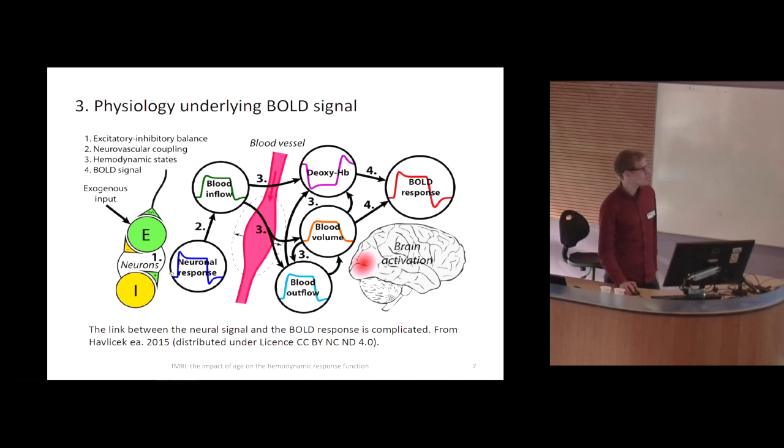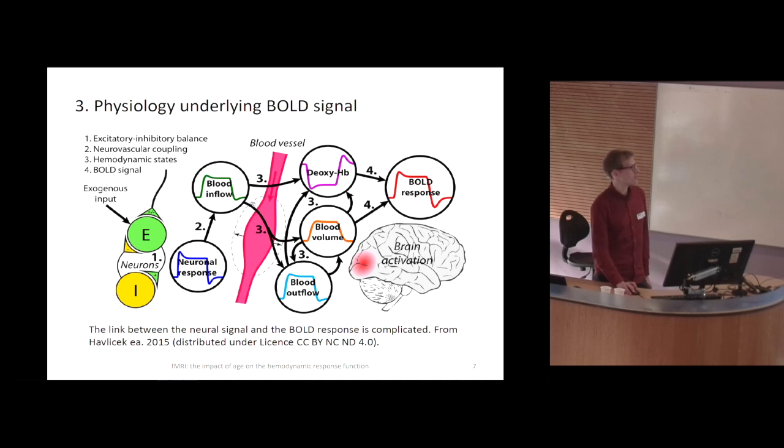What is going on is simply that the neuronal response will cause more blood to flow to the active part of the brain. Such an active part of the brain can be considered an expandable venous compartment, and that's why this model is called the balloon model. You will suddenly have more blood in one compartment, so you blow up this balloon, and many things will happen at the same time in this compartment.